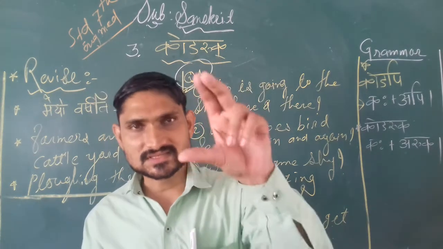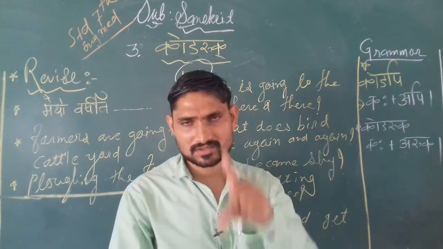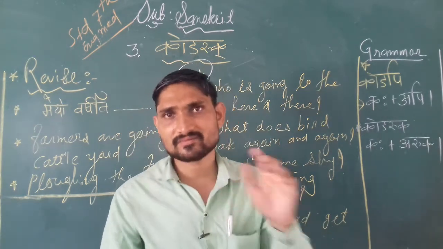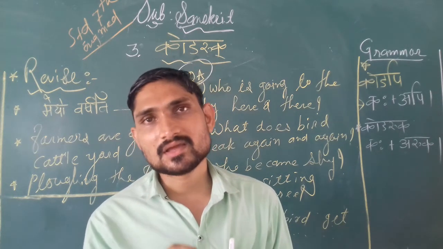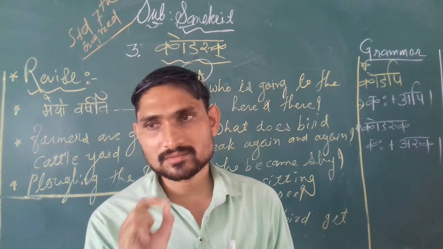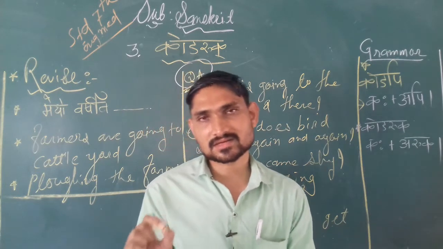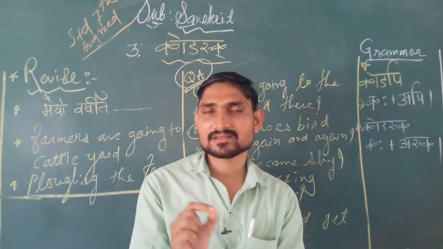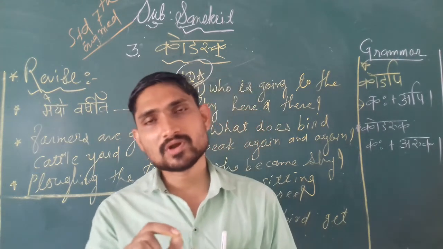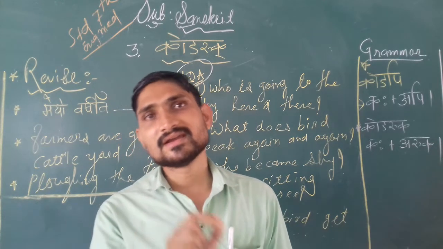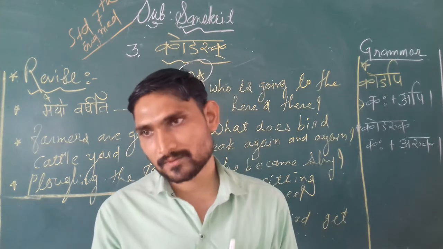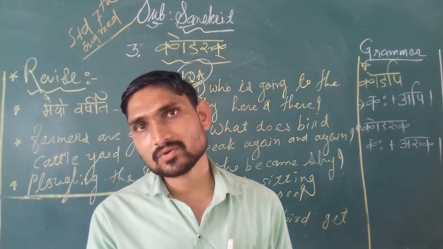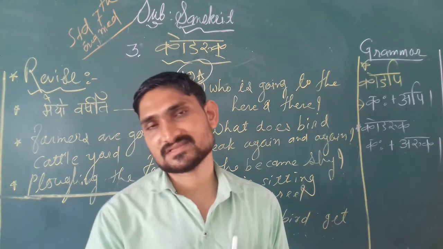So students, this is the concept of the first paragraph: three lines and one bracket sentence. Again I am repeating, if any confusion then see. Ekah paksi asti, there is a bird. Saha akase atra tatra gacchati means it is flying in the sky here and there. Saha punah punah vadati Koarukah, it is speaking again and again, who is healthy. And downside in bracket, who is free from disease.